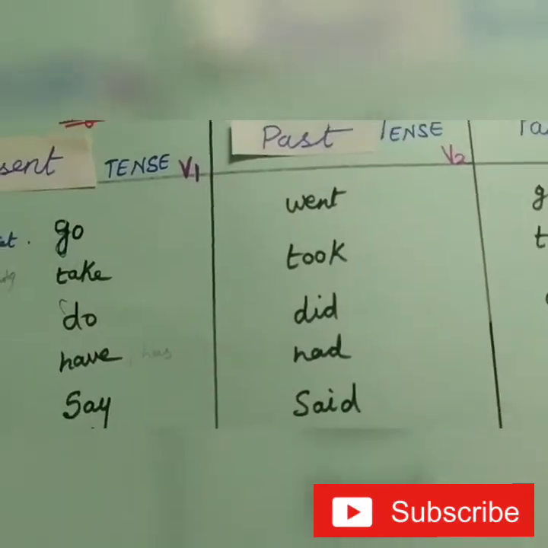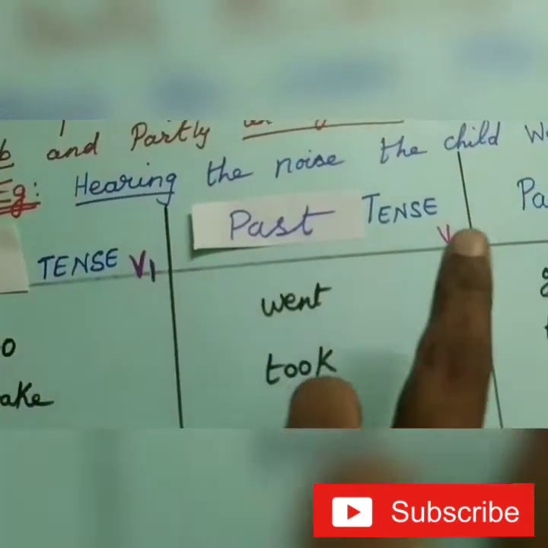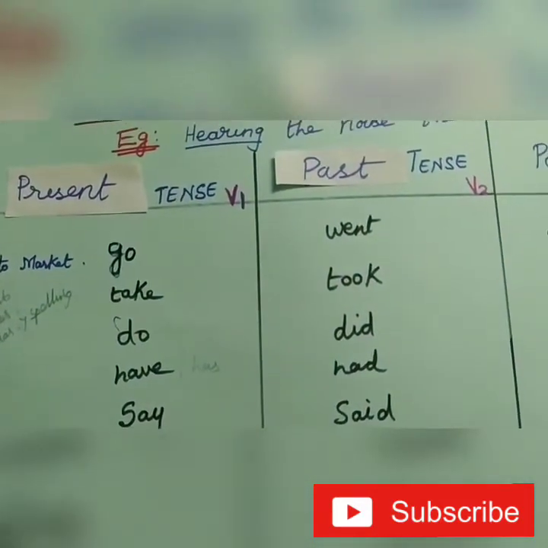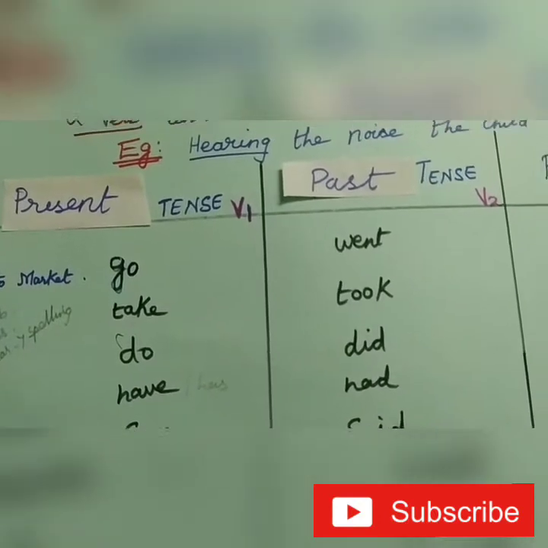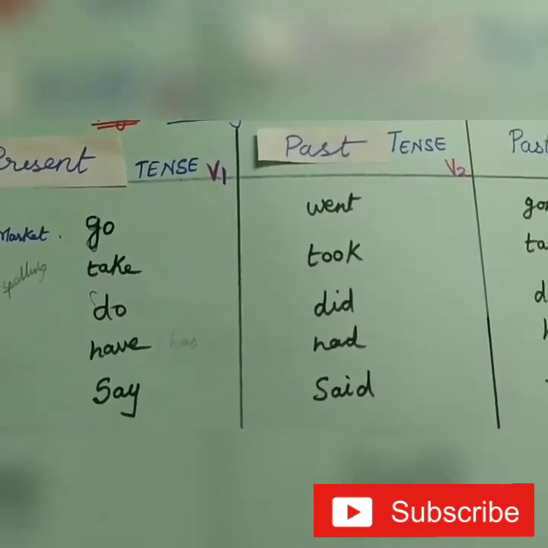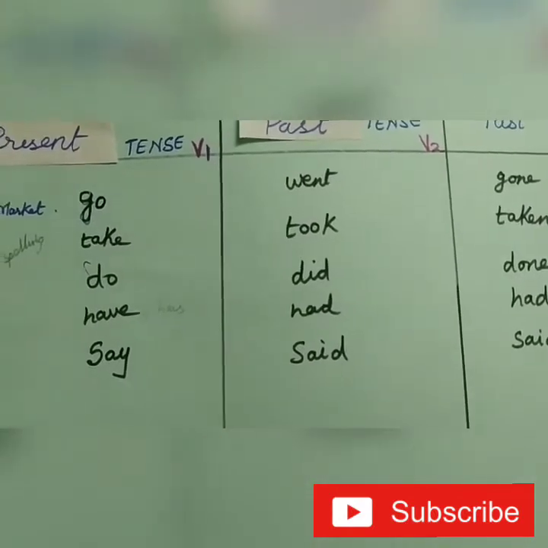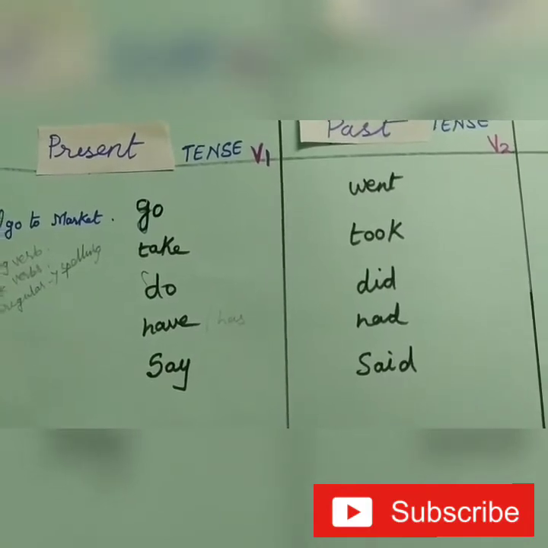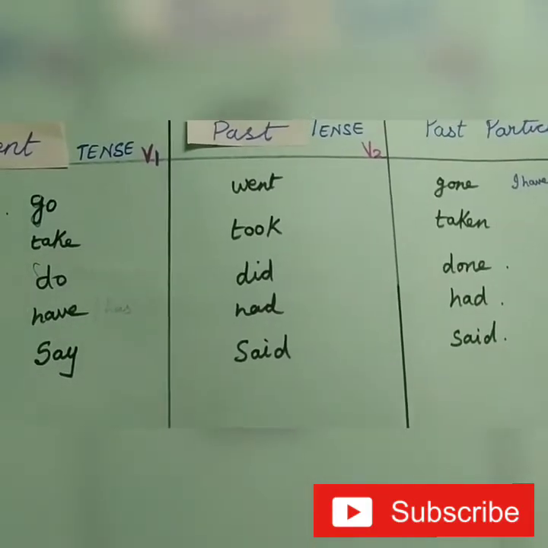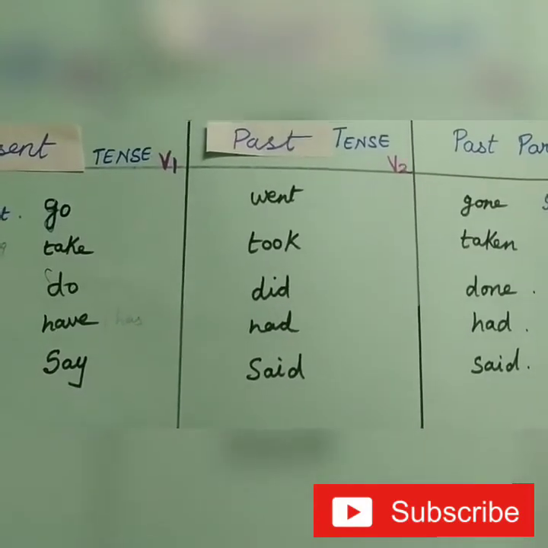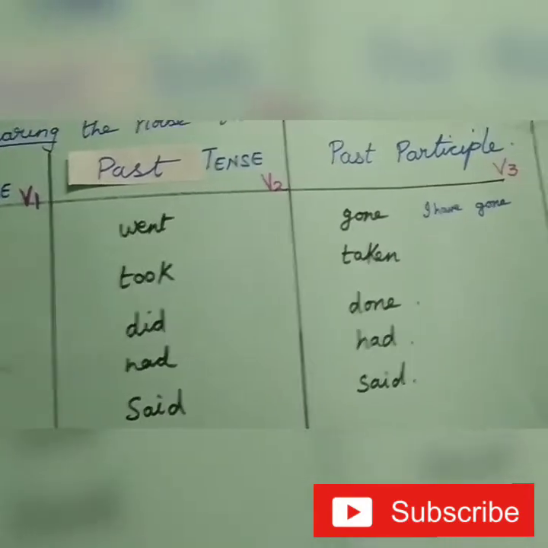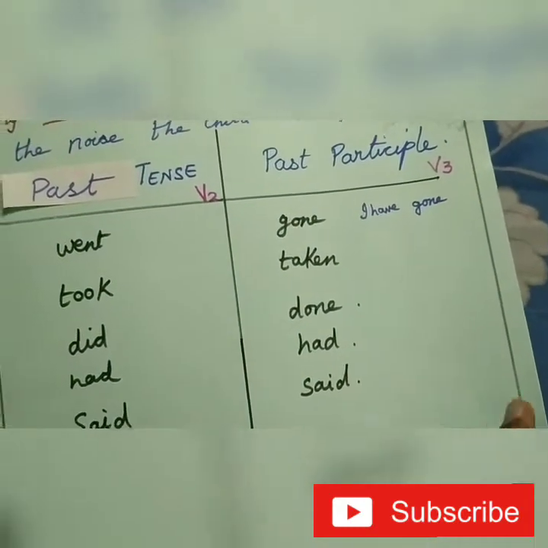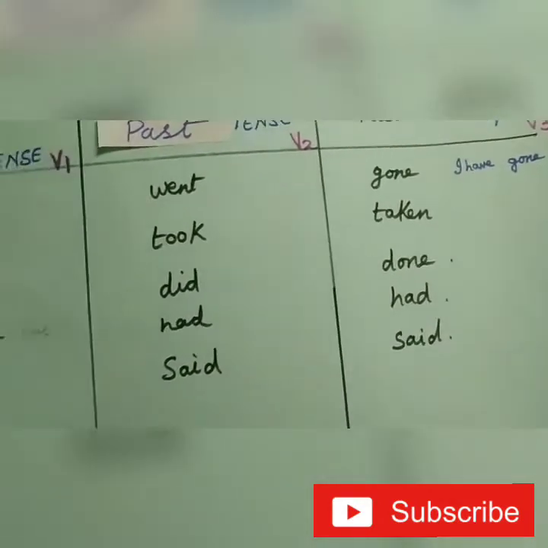So these three are called V1 verb, V2 verb, and V3 verbs. It is very important for us to know all this. These three columns we have already seen in many classes. These are called the three verb forms that we use in English sentences. After this we have the perfect tense also. When you go to the higher classes you will learn about the perfect tense.